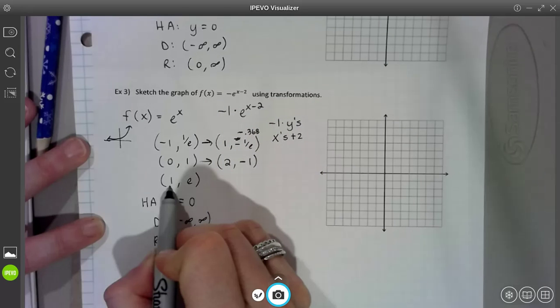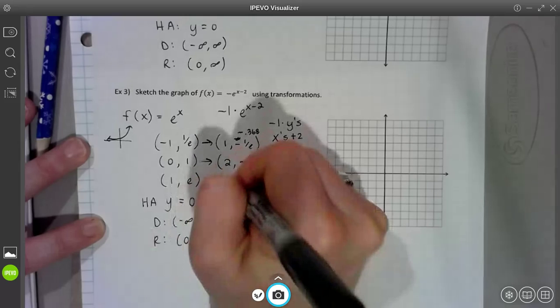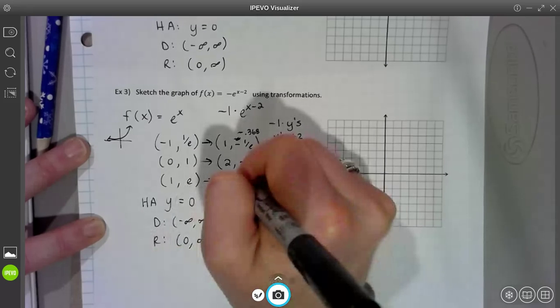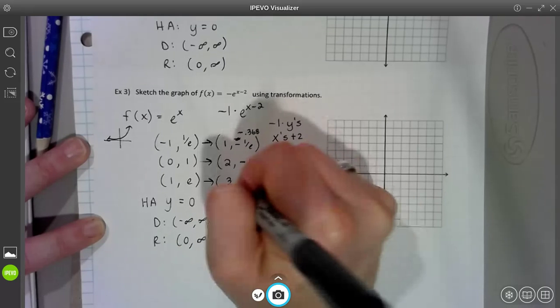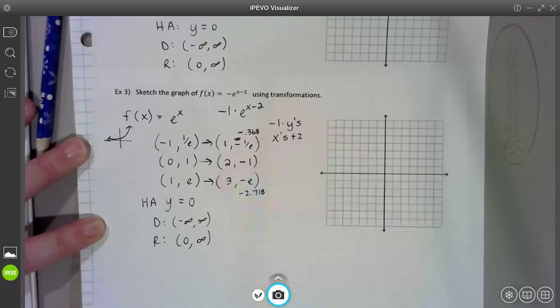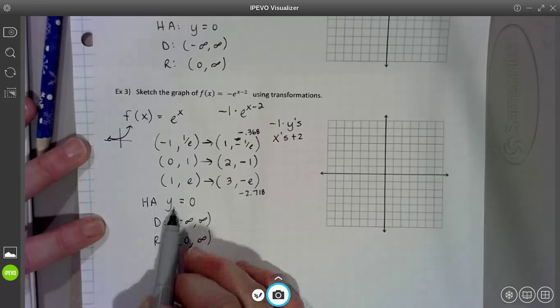Next point, 1. Take the x coordinate, add 2 to it. Now it's sitting at 3. E, times it by a -1, and now you have negative e, right? And that's going to be like negative 2.718-ish.